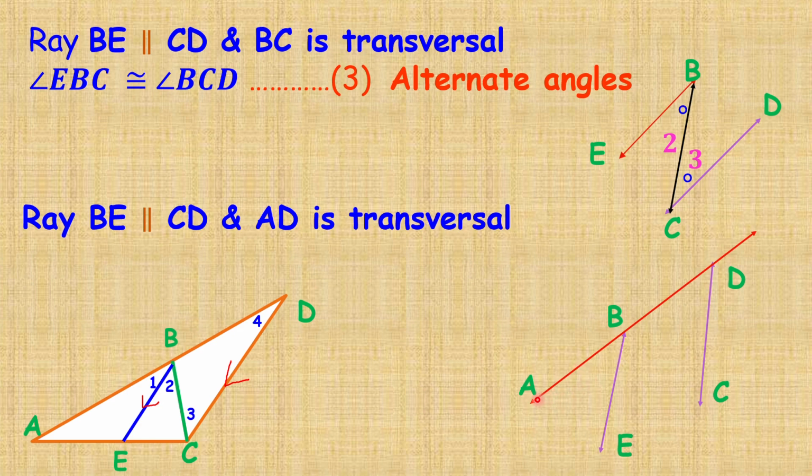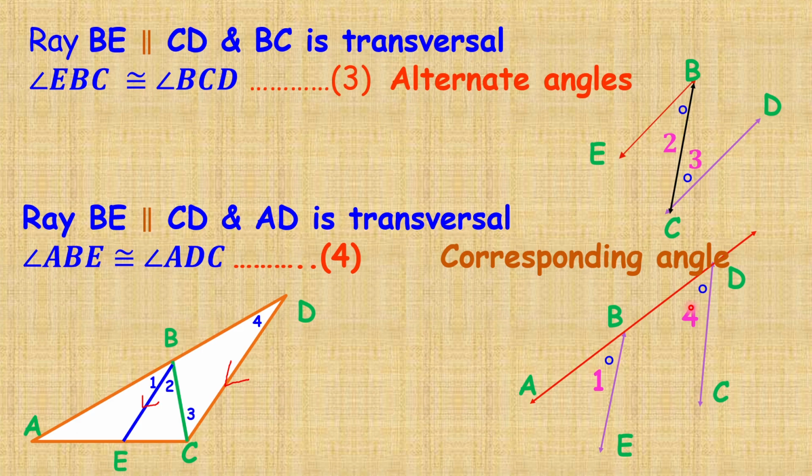Therefore angle ABE is congruent to angle ADC or BDC. Angle ABE is nothing but 1 and ADC is nothing but 4. Therefore 1 is equal to 4. We write here because they are a pair of corresponding angles.